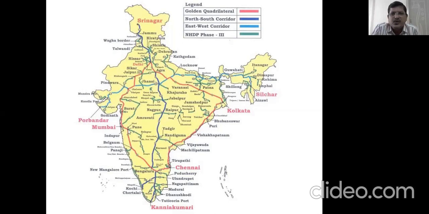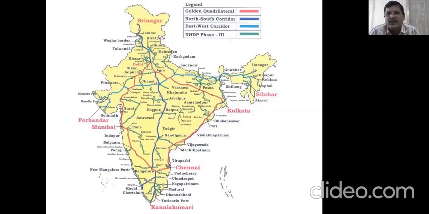Then it reaches Mumbai via Pune. Then again Surat, Ahmedabad, Udaipur, then Jaipur, then Delhi. So like that, almost all major cities it is covering, and this is called the golden quadrilateral. And again we shall do it with map pointing also.